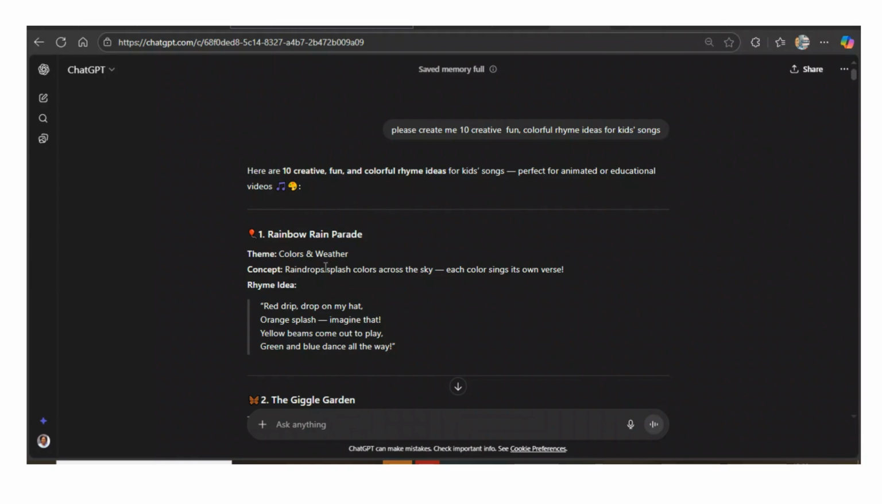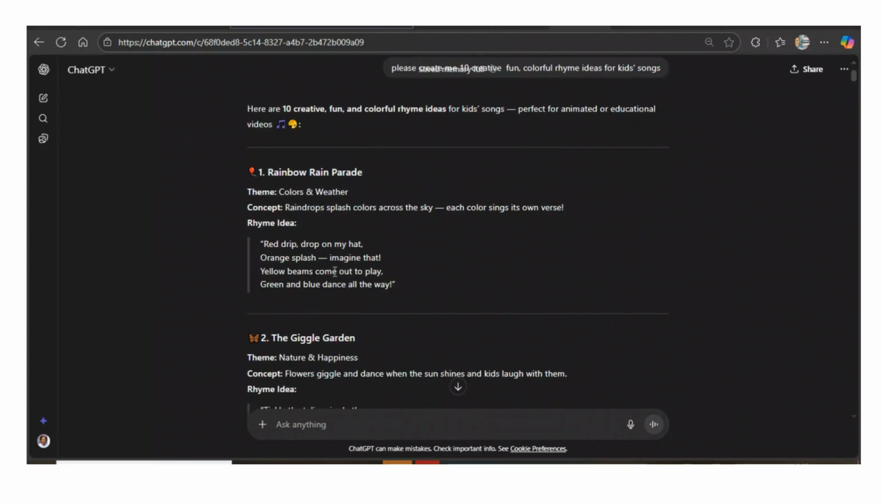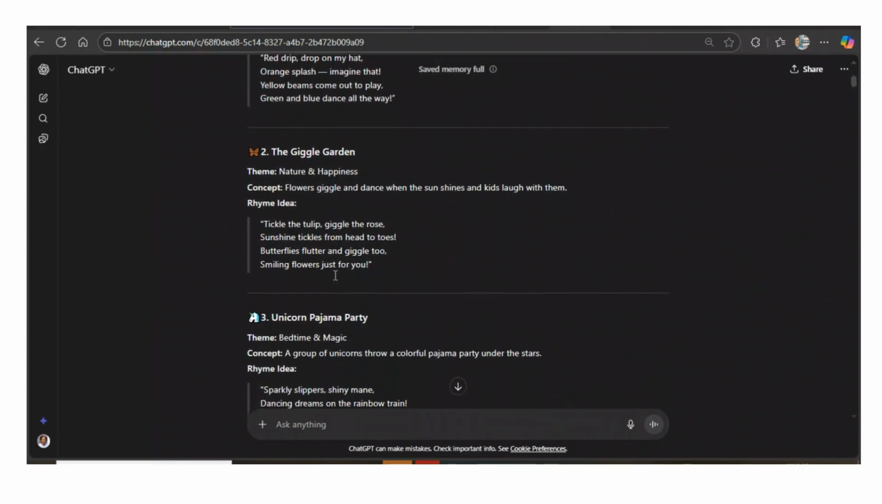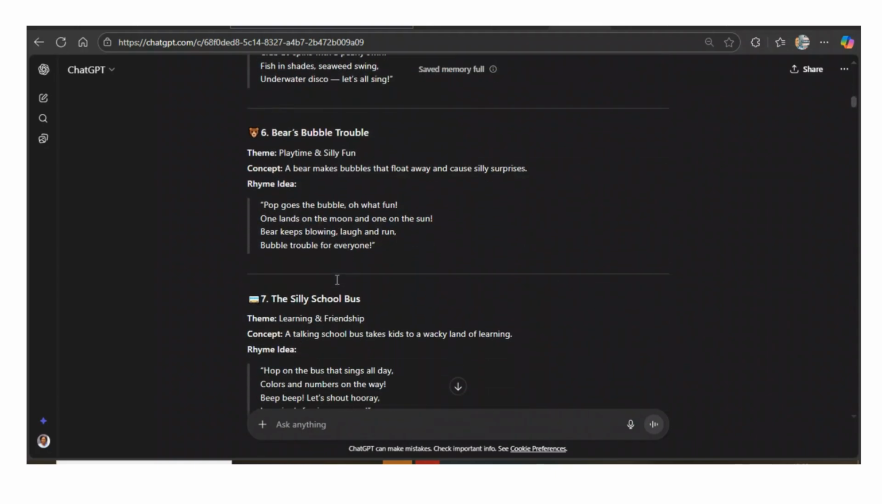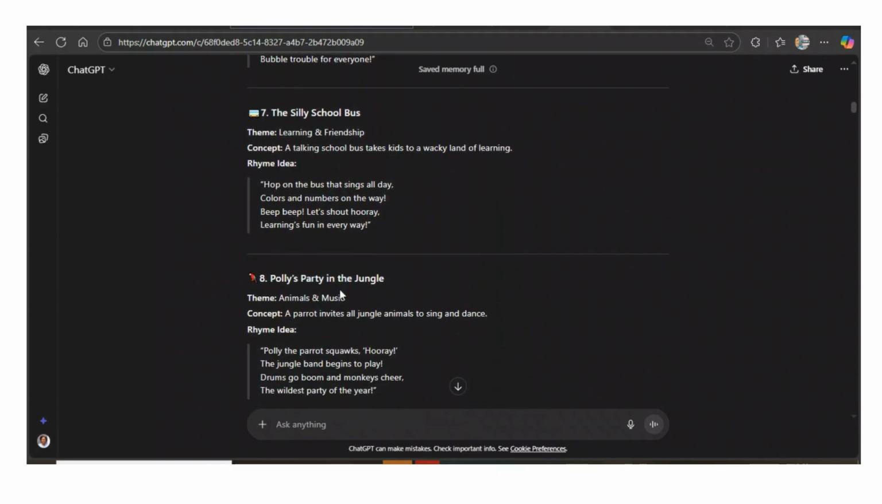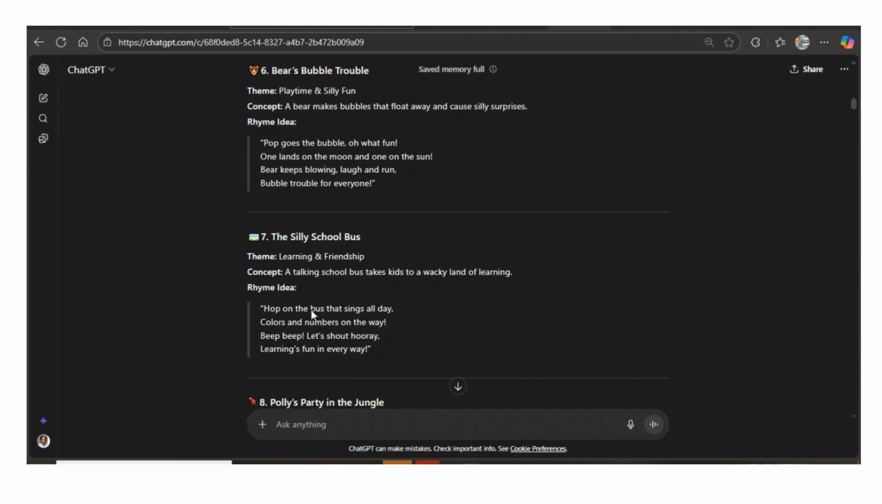ChatGPT has given me at least 10 ideas that I can just choose from, so you decide which one you want to start with. You've got 10 ideas, which means for 10 days you know what you're going to do. You can choose number 1, or you can just randomly choose any topic. I'm going to go with the silly school bus.